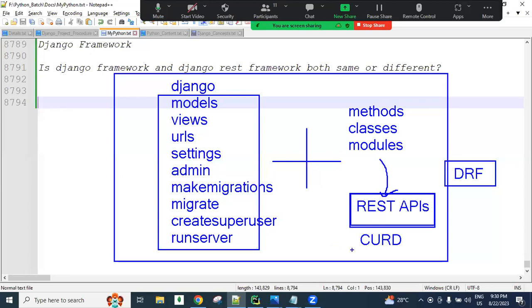But to do this CRUD operation using pure Django, more than 100 lines of code are needed.